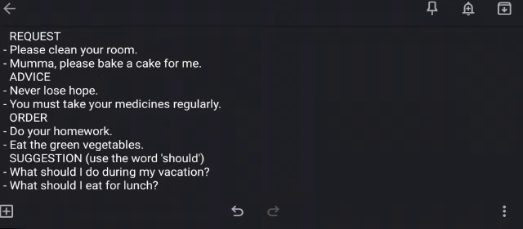Order. Do your homework. Eat the green vegetables. So these are in order that has to be followed. You have to do it. So it comes under this category. And last one is suggestion.